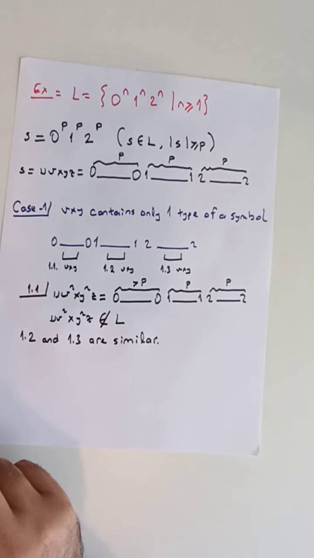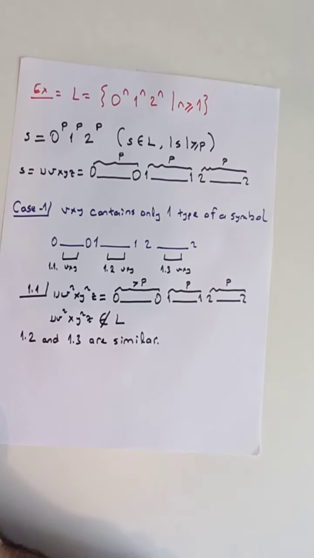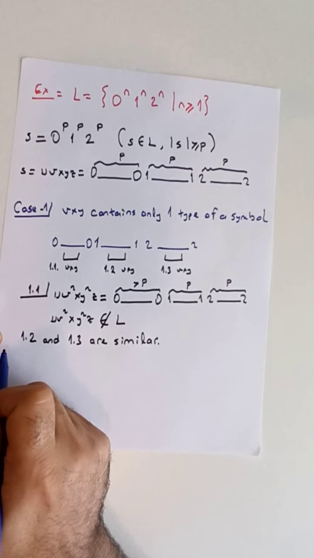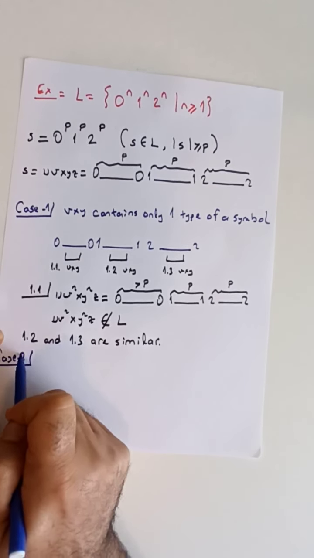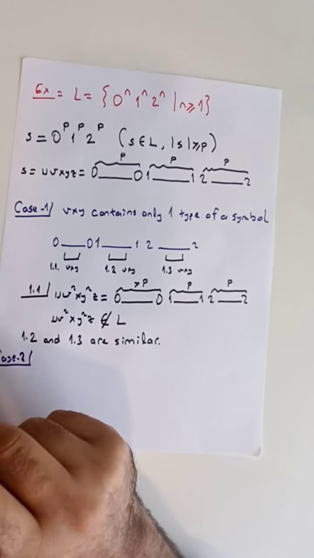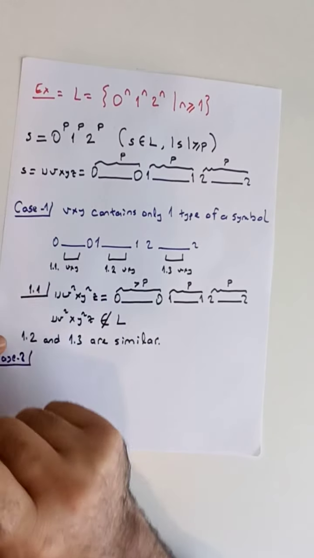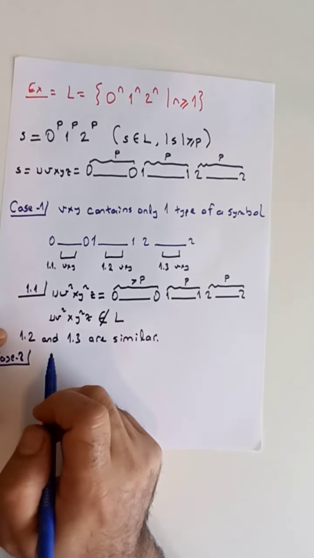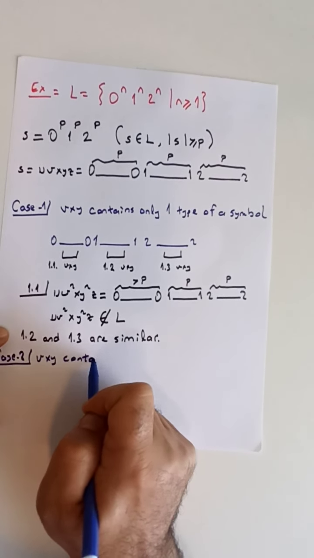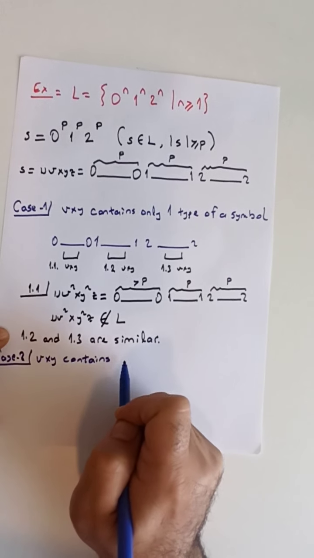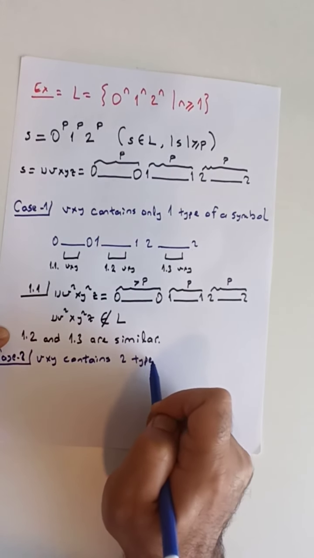However, this is not the only case. We can have other cases as well. Case 2. It could be the case that this middle substring vxy contains two types of symbols.